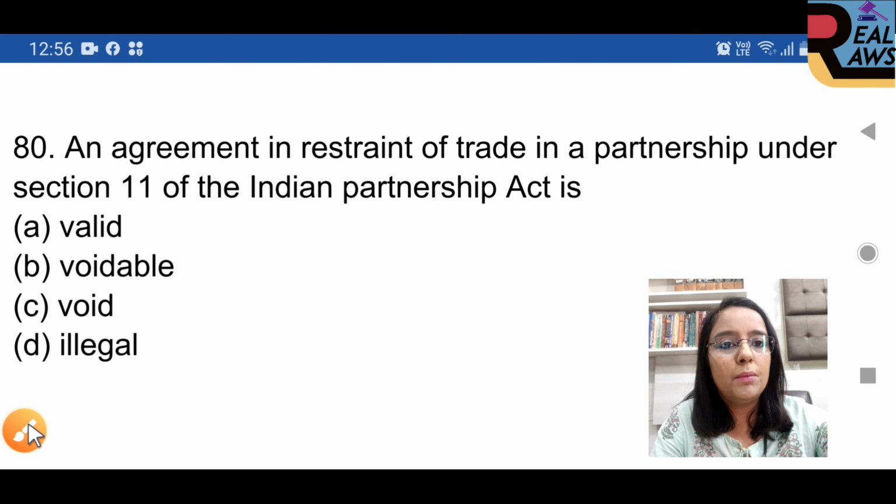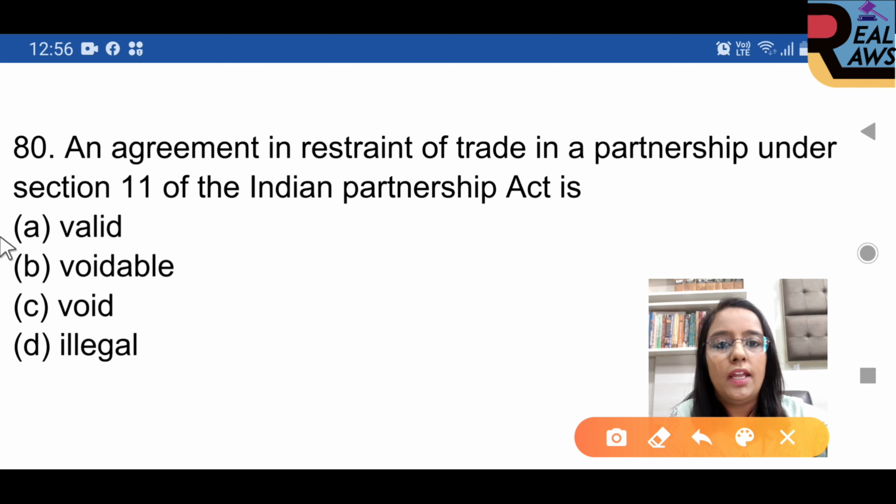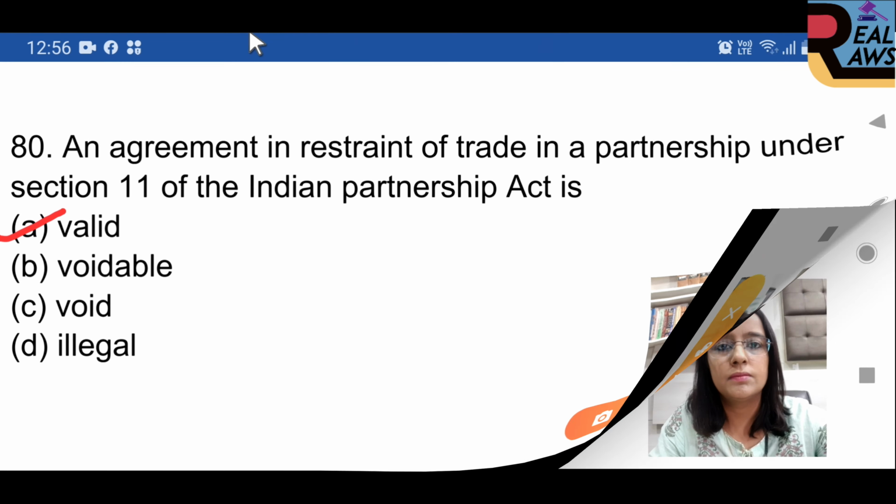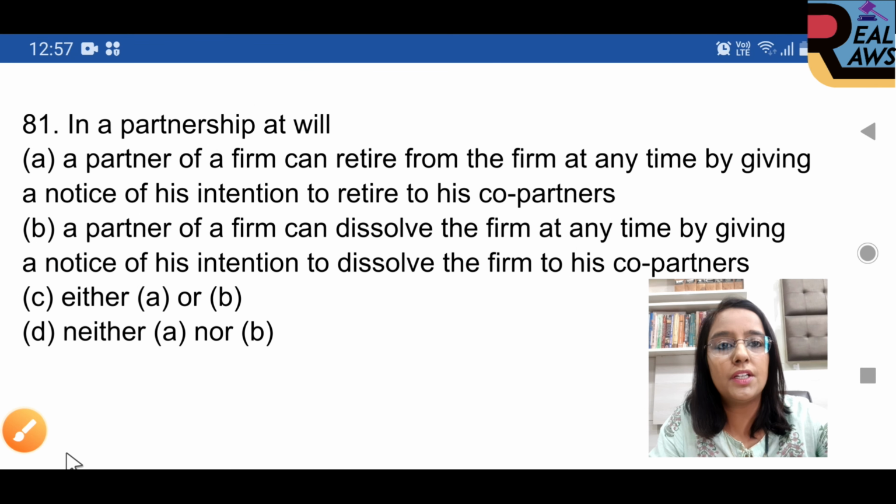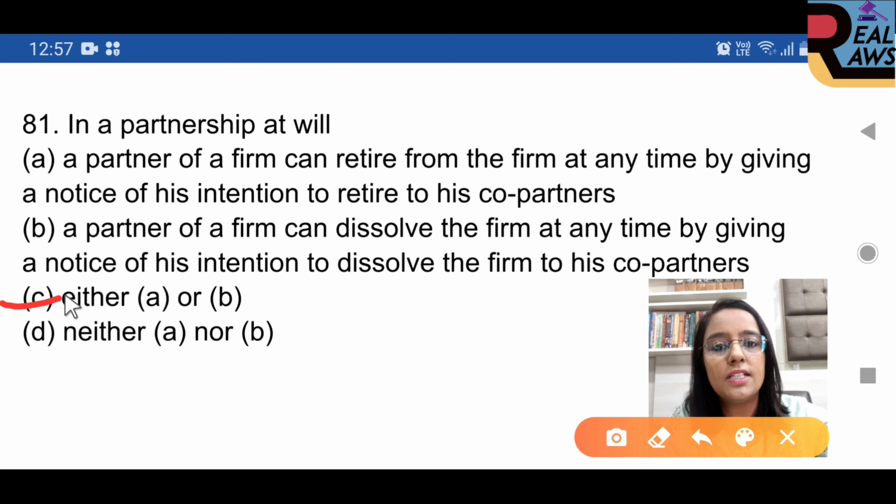Question 80. An agreement in restraint of trade in a partnership under Section 11 of the Indian Partnership Act is, option A, valid. Question 81. In a partnership at will, option C is right, either A or B. A partner of a firm can retire from the firm at any time by giving a notice of his intention to retire to his co-partners. A partner of a firm can dissolve the firm at any time by giving a notice of the intention to dissolve the firm to his co-partners.